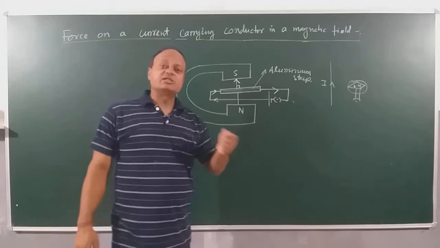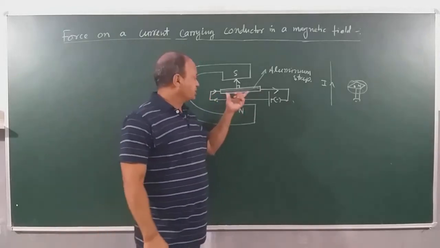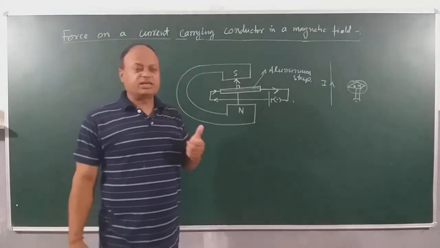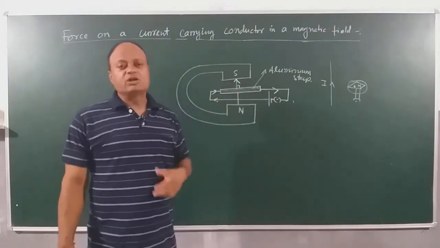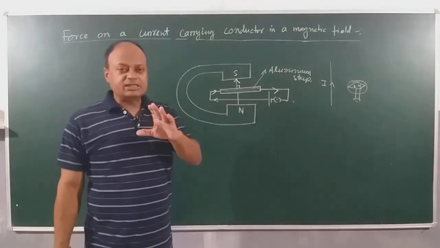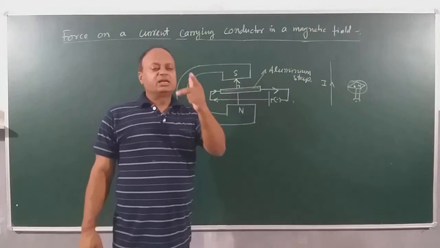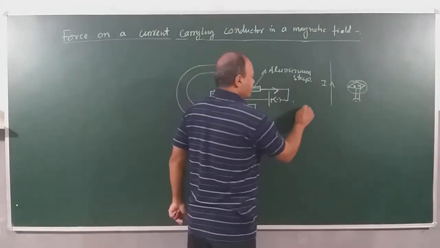Now, in which direction it will move will be the direction in which the aluminium stripe will experience the force. So the question arises, if this aluminium stripe is experiencing a force, what will be its direction? Actually, the direction of the force is given by the left hand rule, and it's a very popular rule. It's called Fleming's left hand rule.